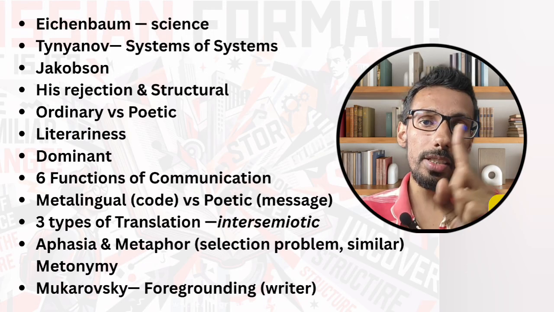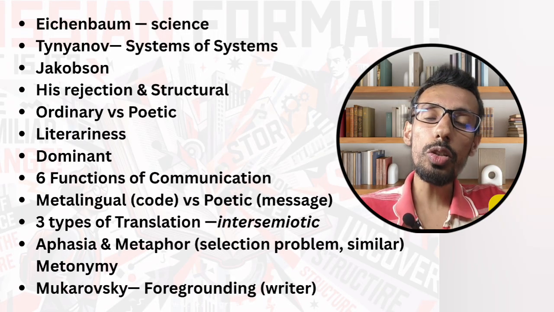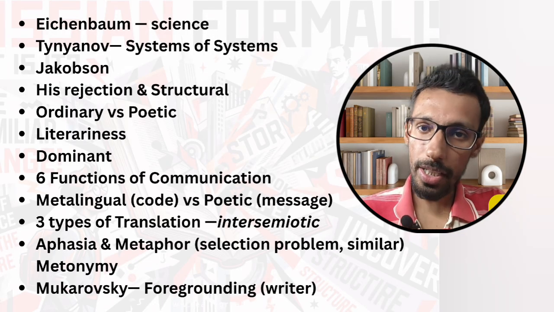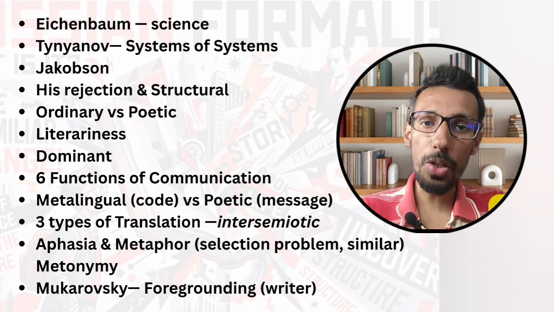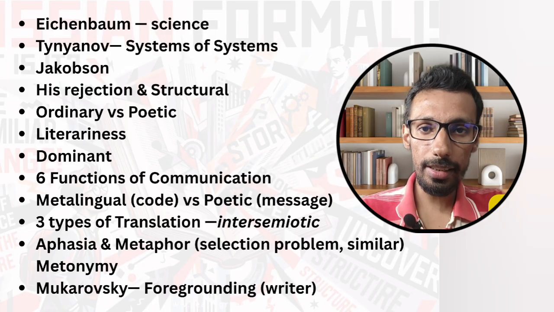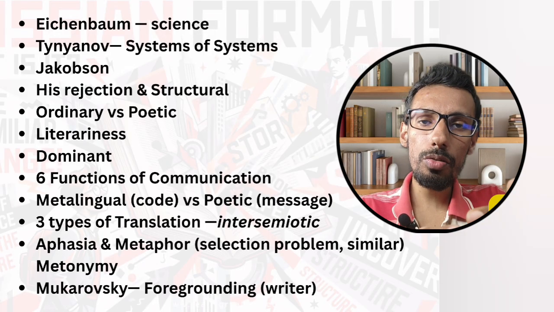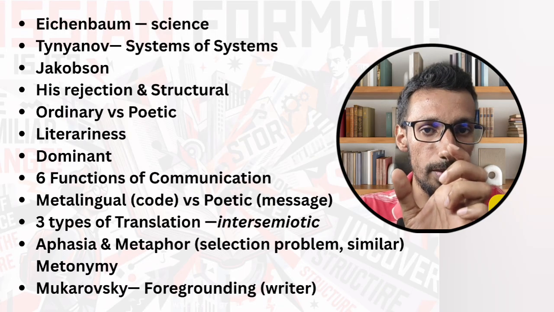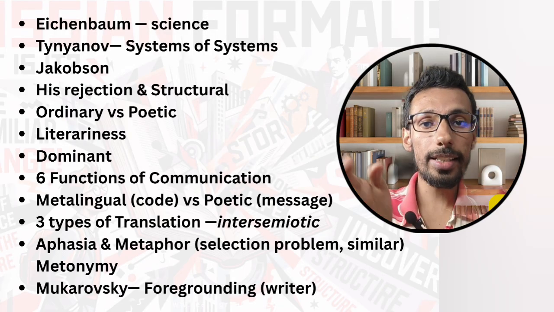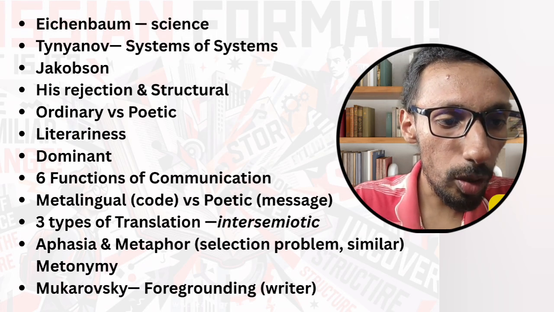Mukarovsky's foregrounding is the technique through which you are going to achieve defamiliarization. It can be rhetorical devices, repetition, forms, changing the entire language, it does not matter. Say, before I create this experience that his eyes are like tomatoes, what am I doing?